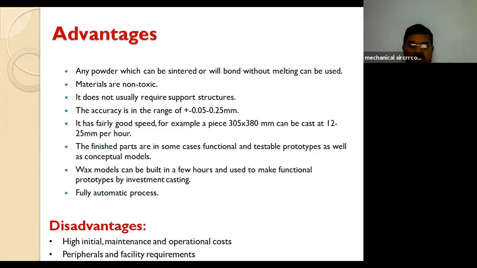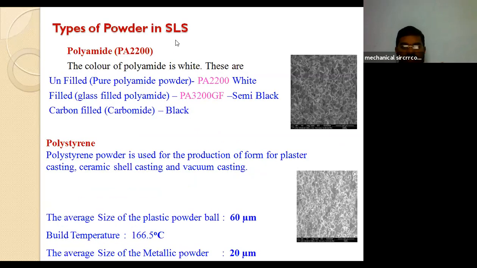So these are the advantages and disadvantages, and these are the different powder materials in selective laser sintering. PA 2200, this polyamide powder, we are having three types: unfilled, filled, and carbon filled. Unfilled is pure polyamide powder, whitish in color.